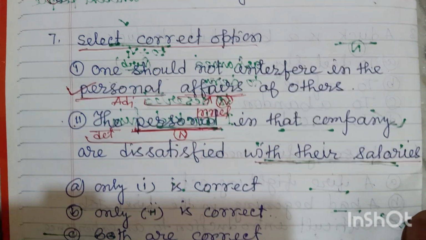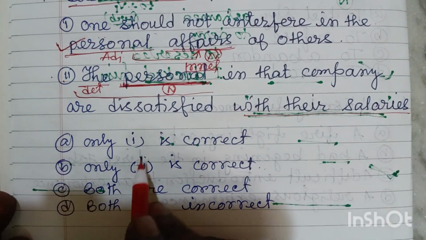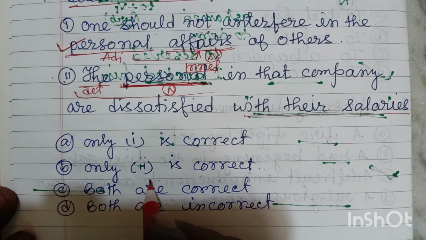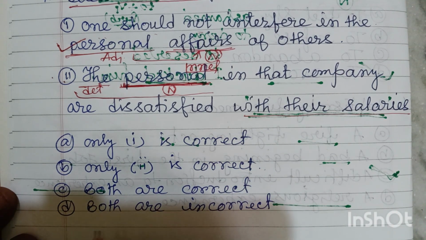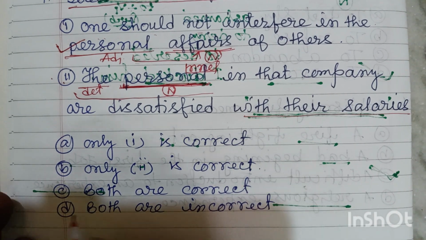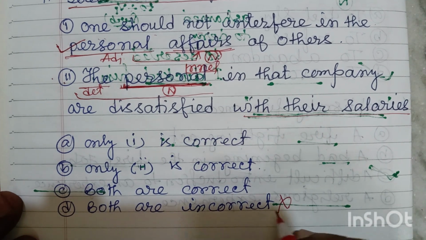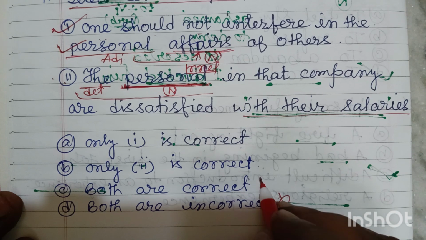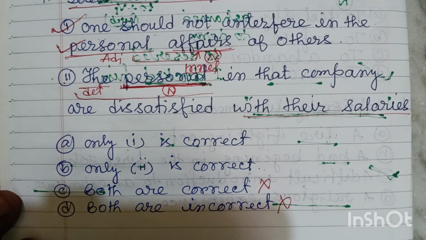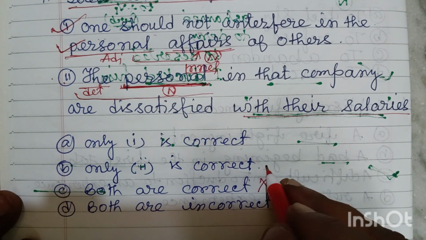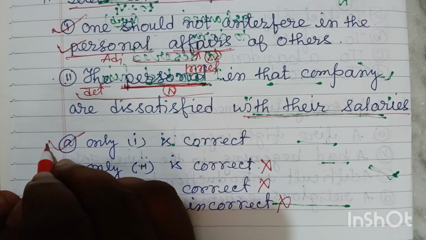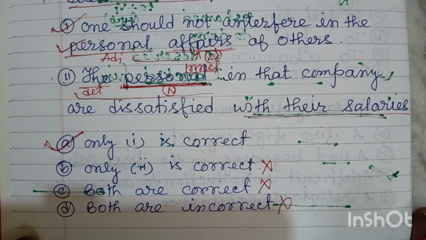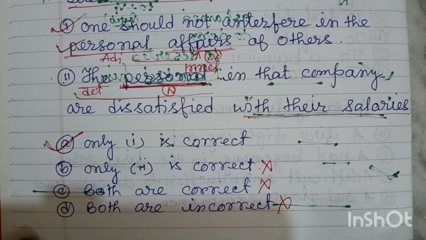And the options are: only one is correct, only two is correct, both are correct, both are incorrect. Friends, this is the wrong option. Both are incorrect? I have told you this is a correct sentence. Both are correct? This is also a wrong one. B is correct? This is also a wrong one. So the first one is correct. Friends, I think you can understand the logic of this answer.